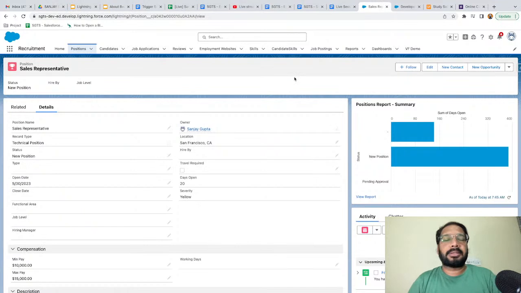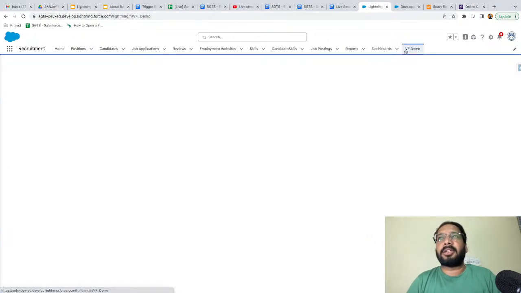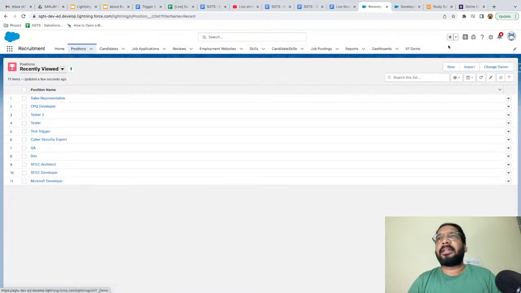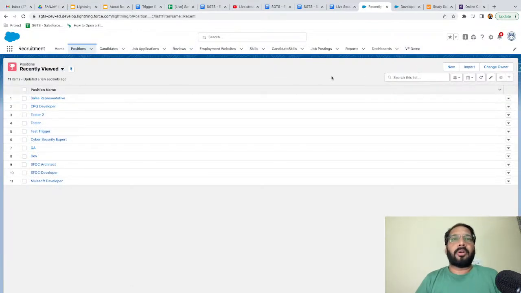And third is the app page. Here you can see for the Visualforce demo, this is directly a tab. In this application we don't have any app page, but if you have created an app page and you want to place your Lightning component on it, that is also possible. So Lightning basically provides three types of pages: app page, home page, and record pages.